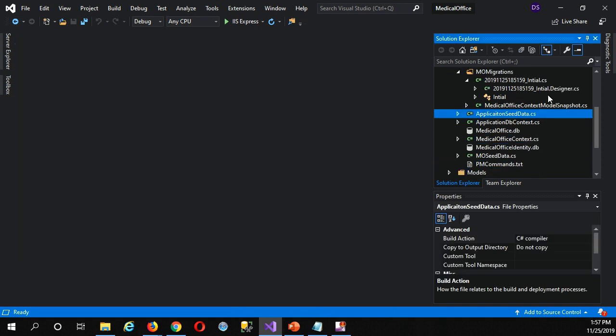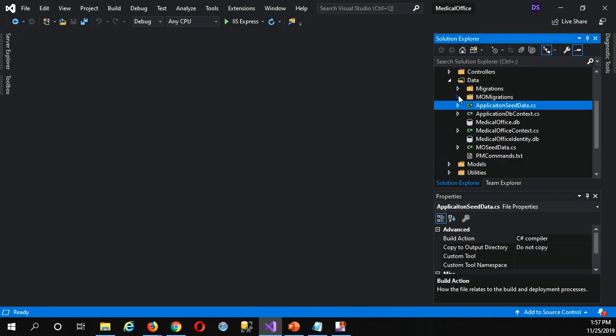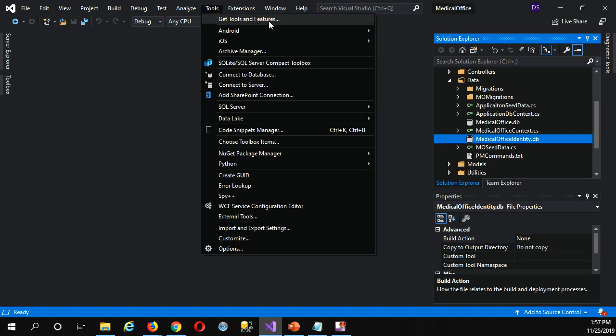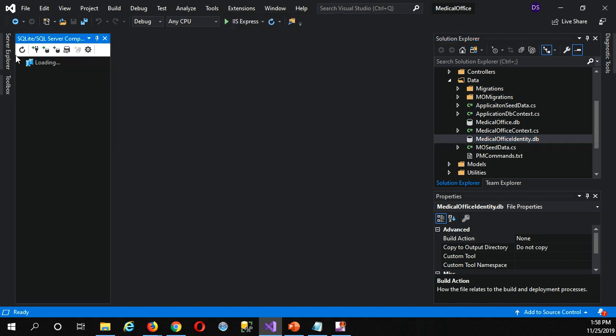So if I look in the data folder now, there's my medical office DB, and here's my medical office identity DB. Okay. Now, as I noted in the instructions, I had a little tip there in Blackboard. There is this extension here, the SQLite compact toolbox. You can install this into Visual Studio. It takes about a minute, okay? And then I can connect.